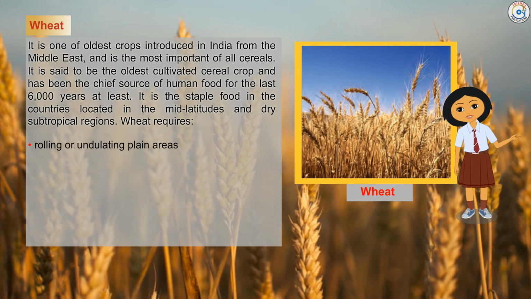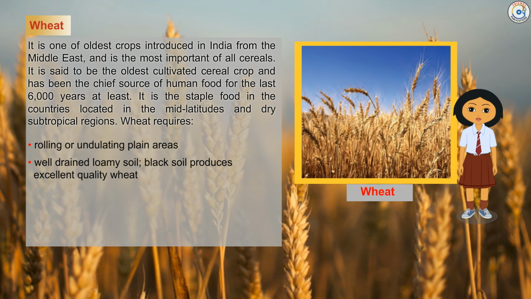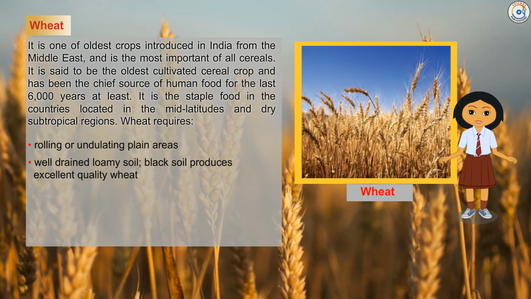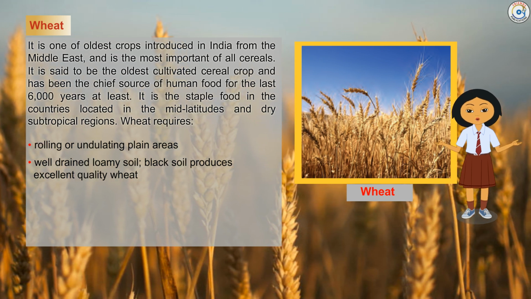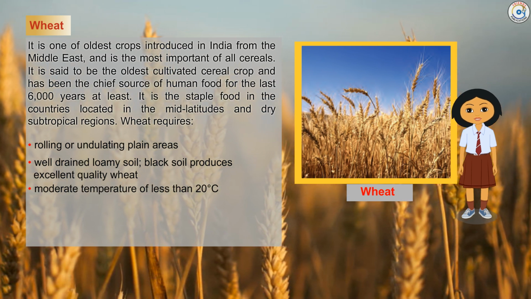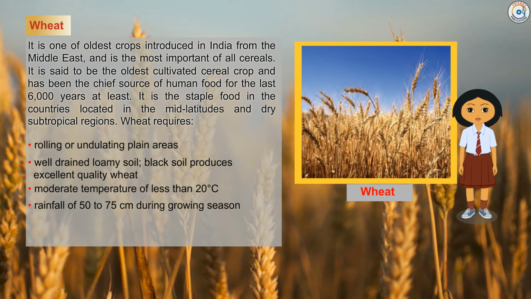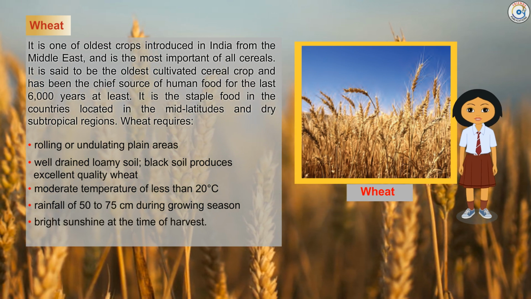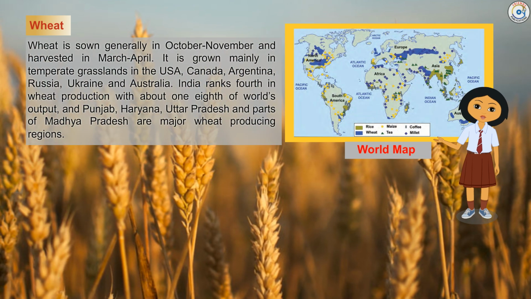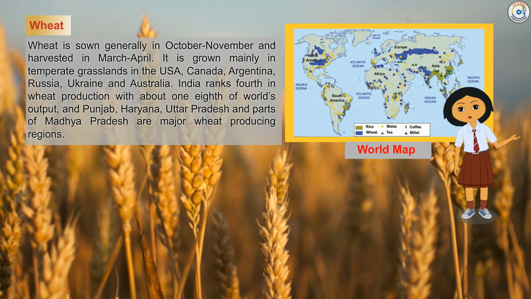Wheat requires rolling or undulating plain areas and well-drained loamy soil. Black soil produces excellent quality wheat. It needs moderate temperature of less than 20 degrees Celsius, rainfall of 50 to 75 centimeters during the growing season, and bright sunshine at the time of harvest. Wheat is sown generally in October-November and harvested in March-April.